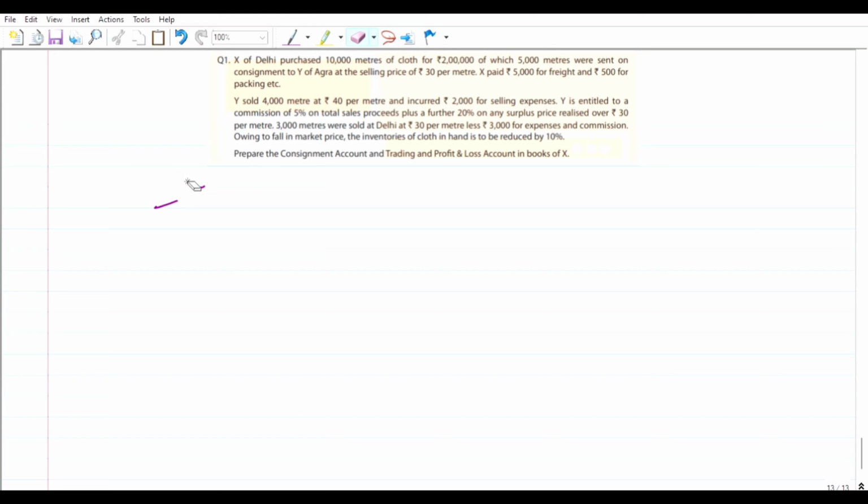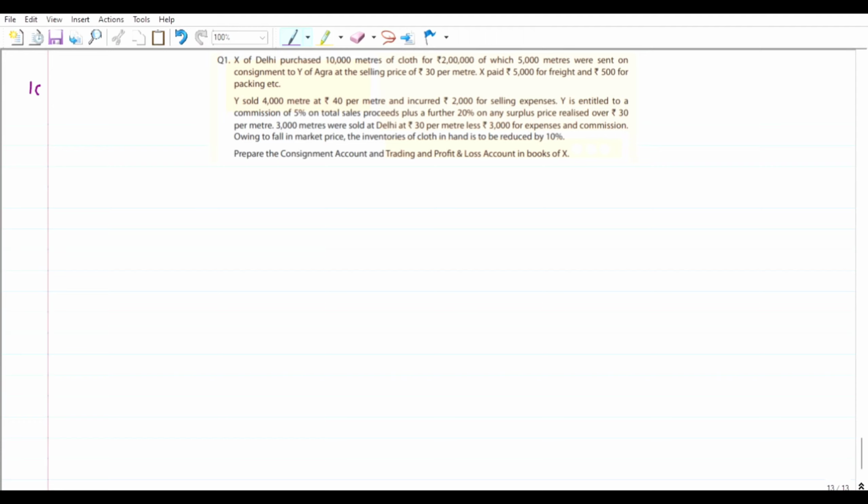Let us see. It is very simple. If you understand the logic, it will be easy to calculate. Next, let us read the question now. This is a very important question, and this model is very important. X of Delhi purchased 10,000 meters of cloth for 2 lakh rupees.